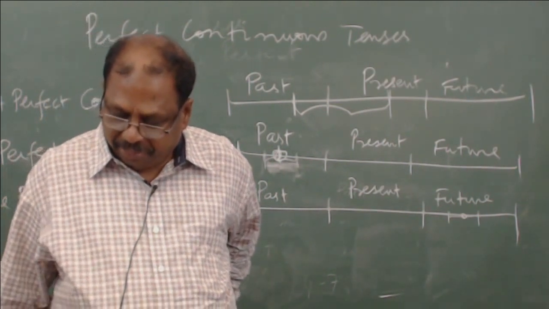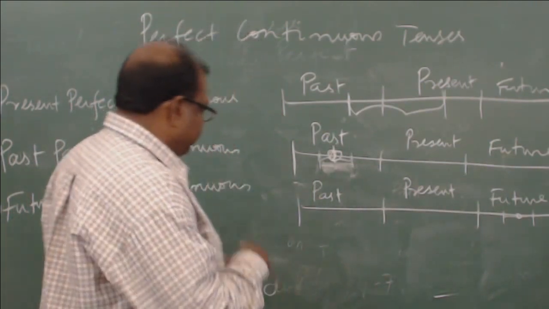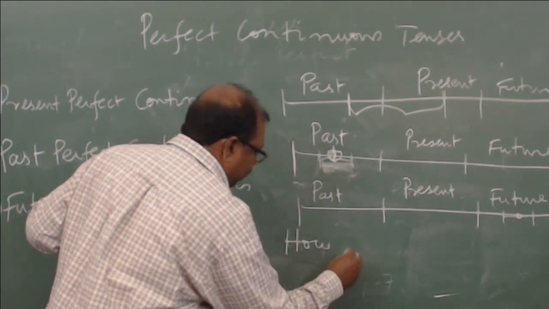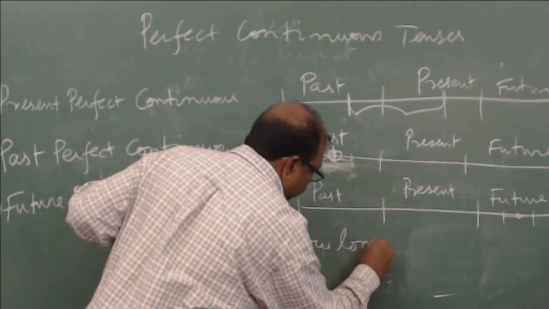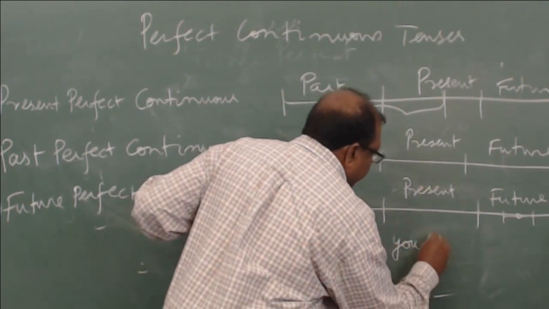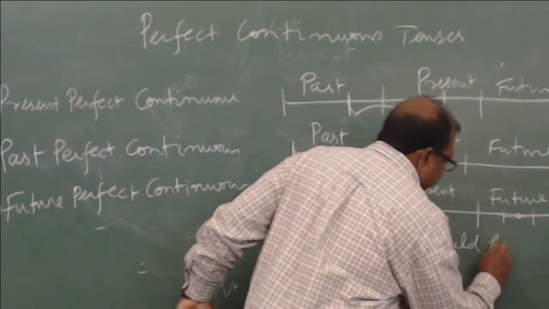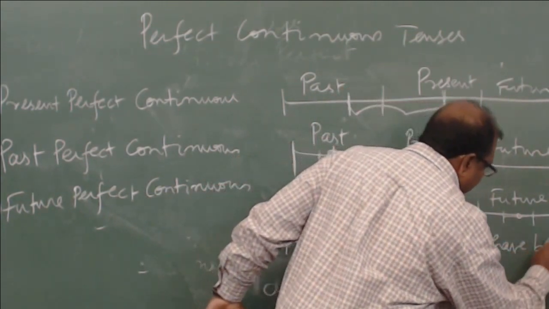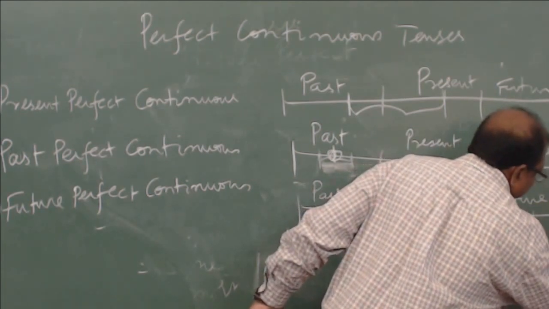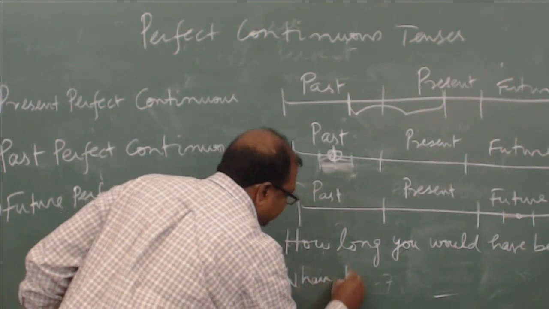For example, I can give a sentence like this: how long would you have been studying when I come back?